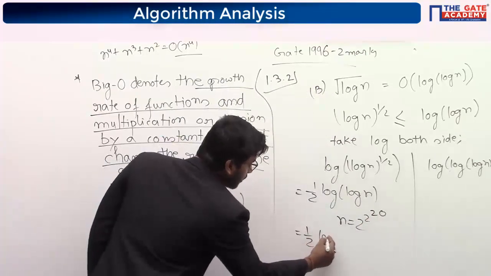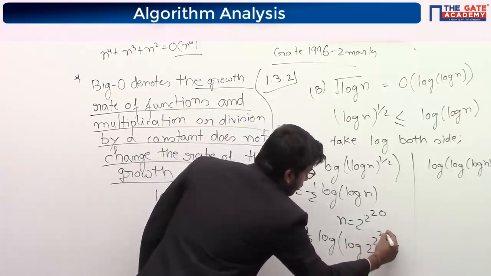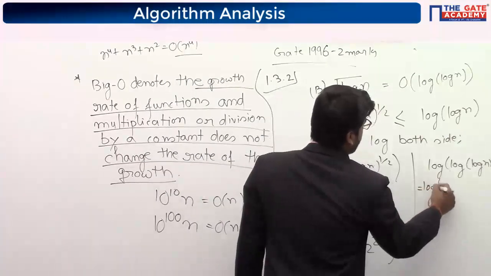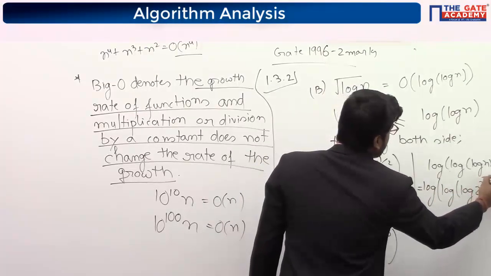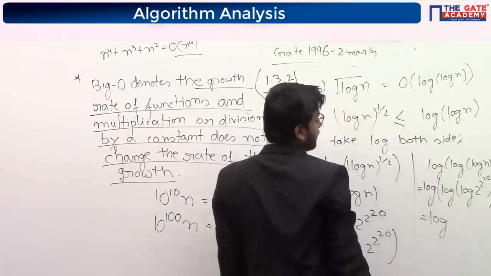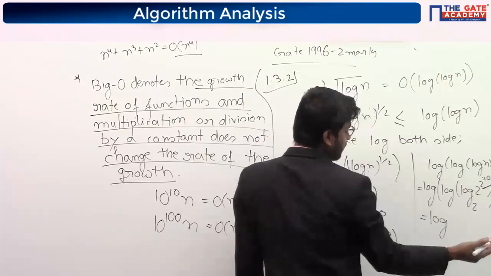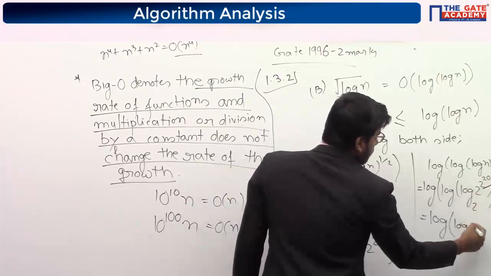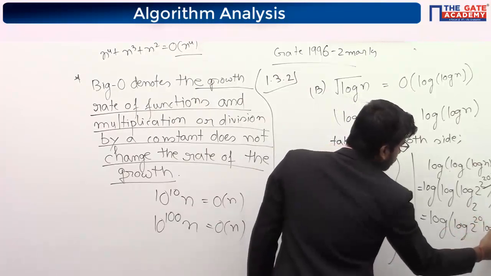So put 2 to the power 20 in place of n, here also. Whatever is in the power will come outside of the log, so it will give you 2 to the power 20 log 2.